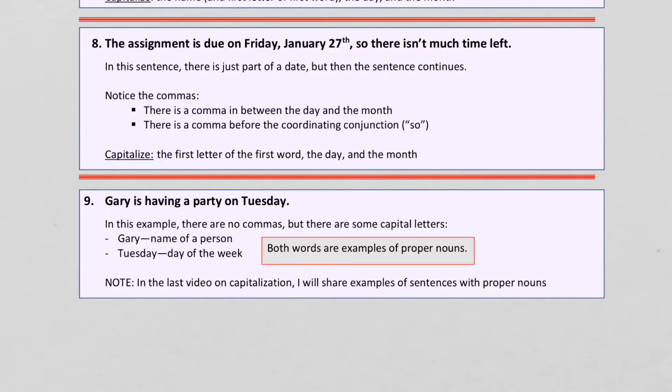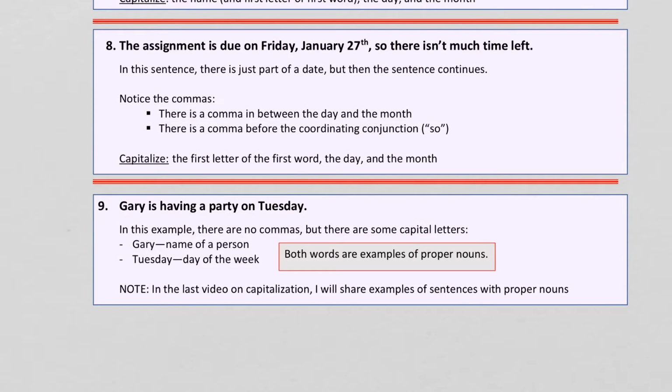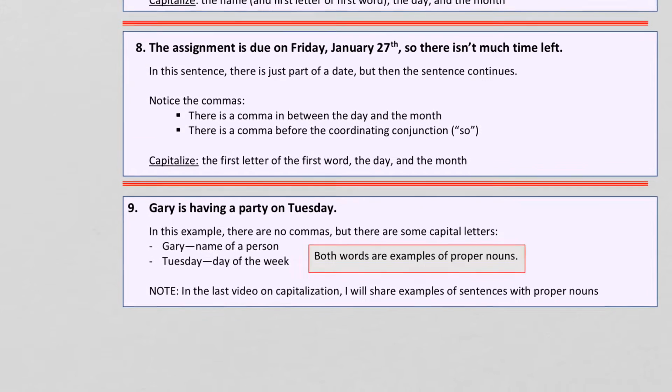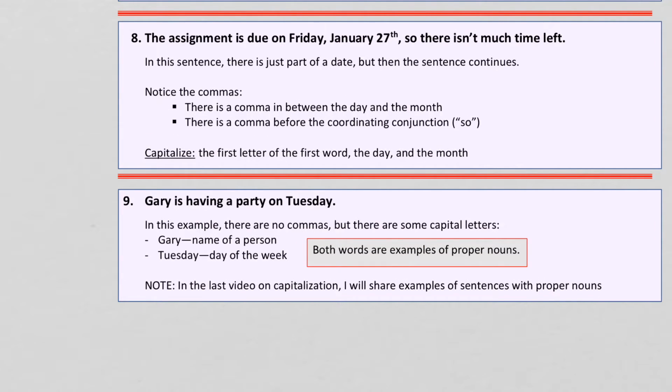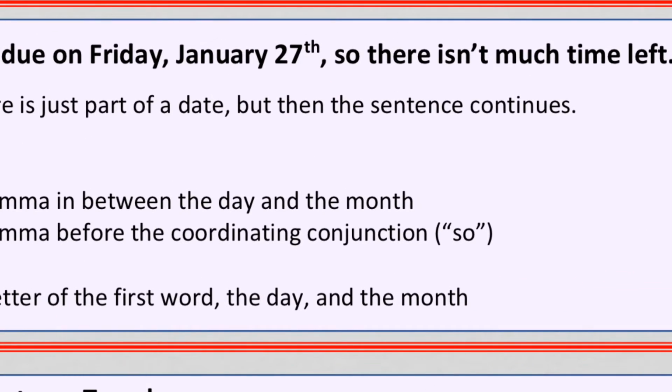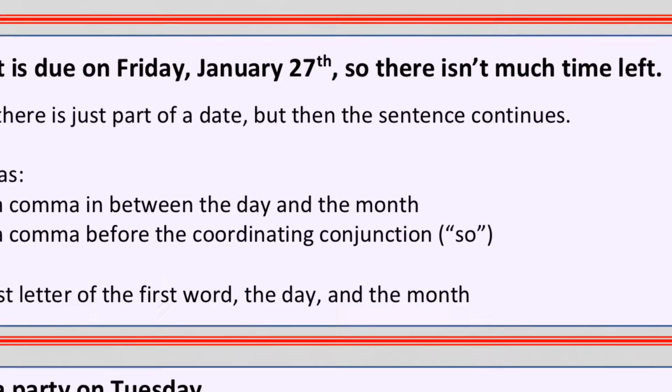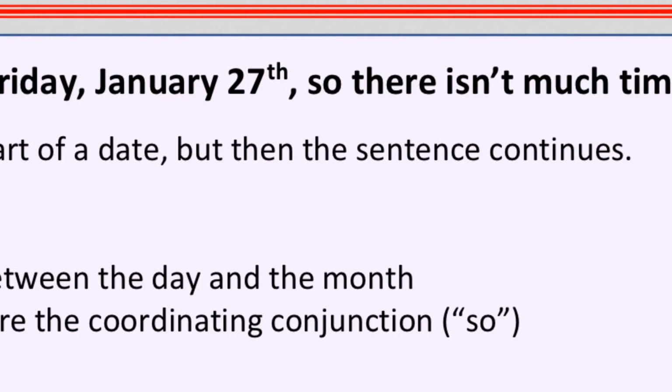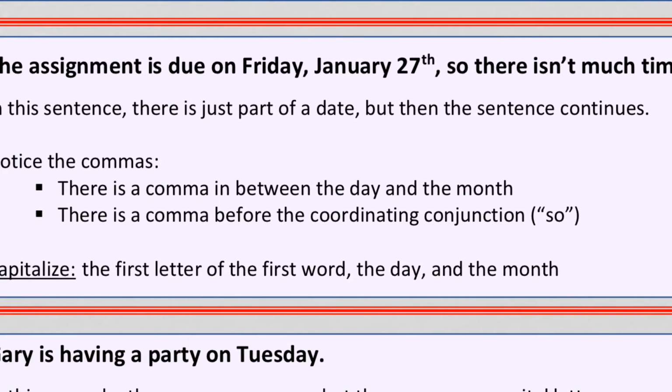Sentence 8. The assignment is due on Friday, January 27th, so there isn't much time left. In this sentence, there is just part of a date, but then the sentence continues after that, right? So instead of just saying the assignment is due on Friday, January 27th, I've added words on after. That's why we don't just end in a period, because the sentence continues, and that word so is a coordinating conjunction, and we always put a comma before a coordinating conjunction.